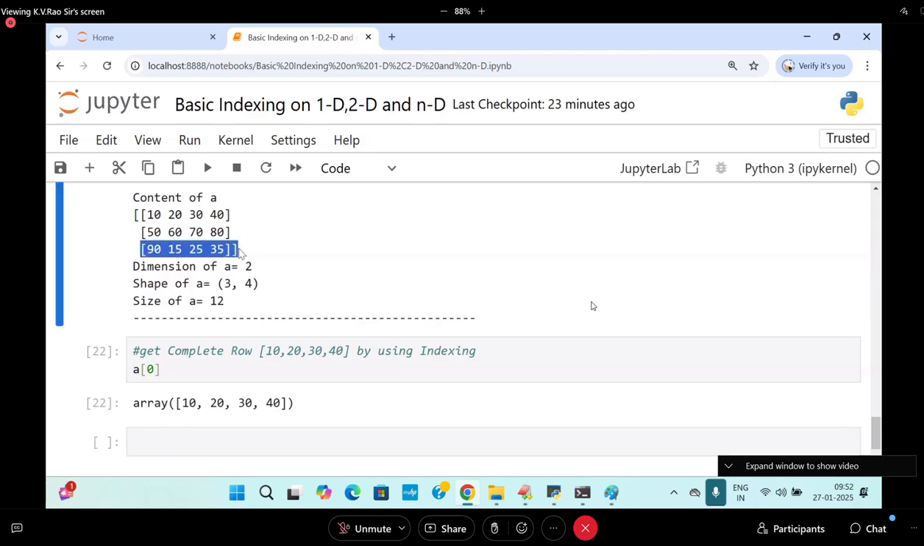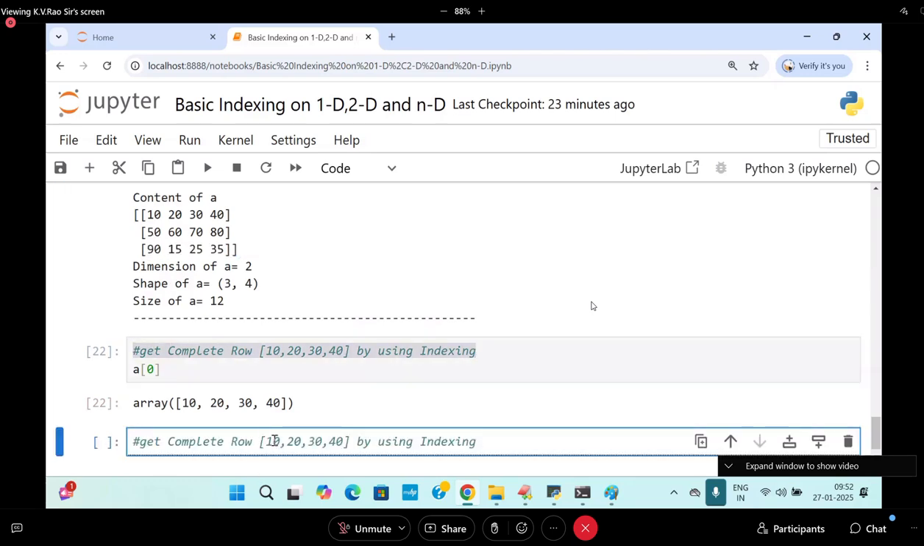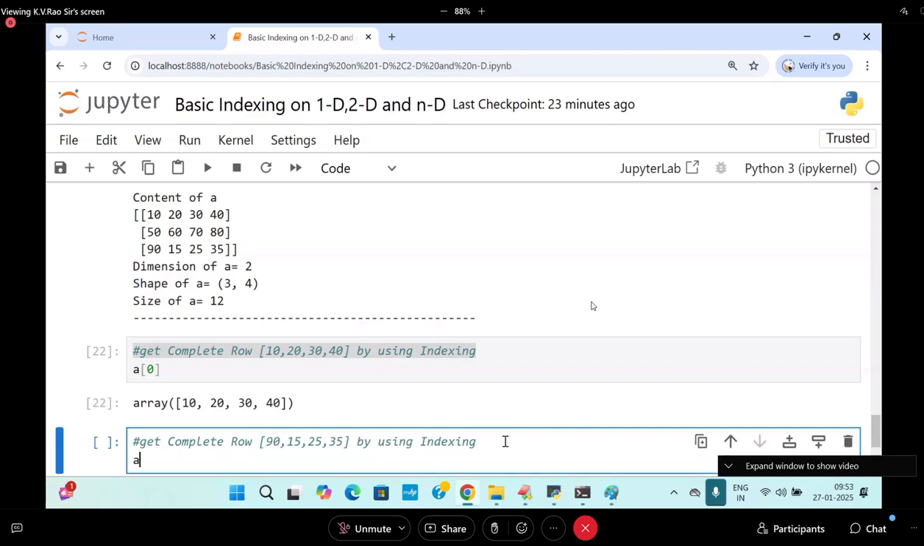I want to get the last row, the complete row. What is the last row? I want something like this: 90, comma, 15, comma, 25, next is 35. I want this data by using indexing. How do I get it?